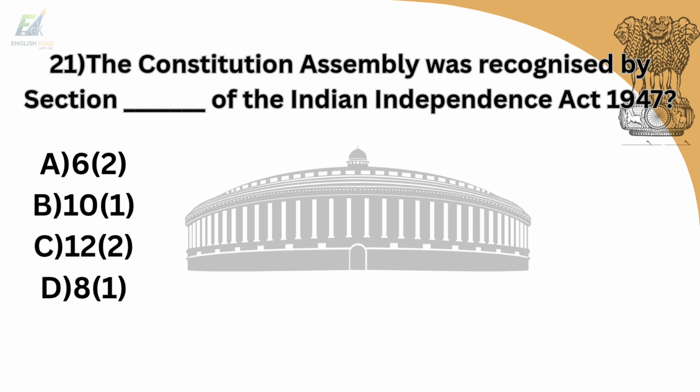21st question is, the Constituent Assembly was recognized by which section of the Indian Independence Act of 1947? Option A is 6 subclause 2. Option B is 10 subclause 1. Option C is 12 subclause 2. Option D is 8 subclause 1. And answer is option D.